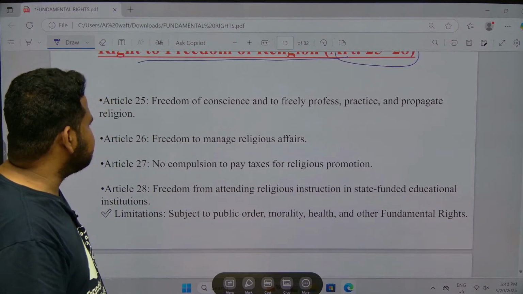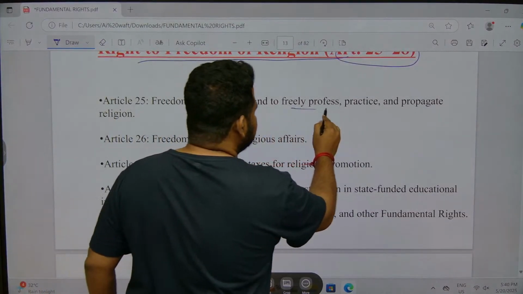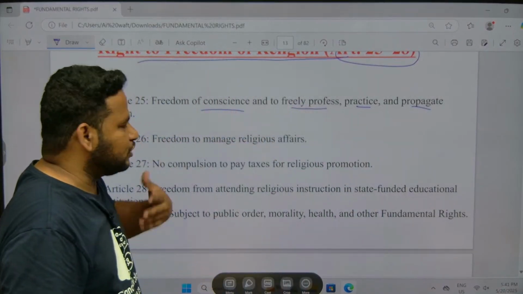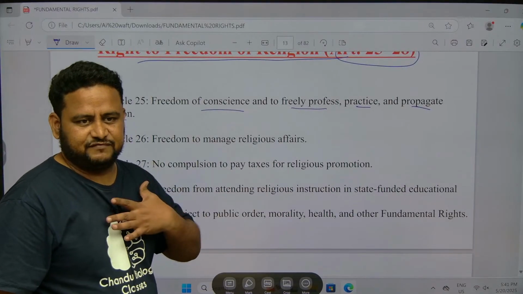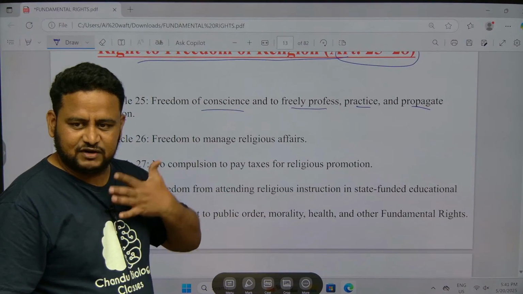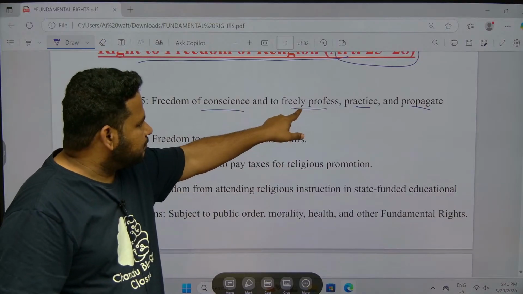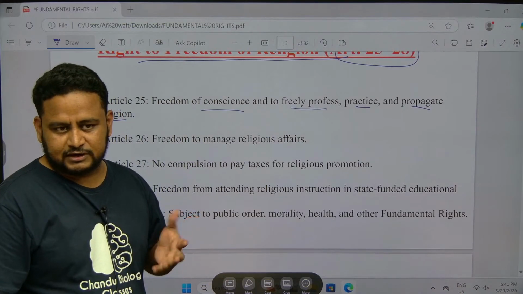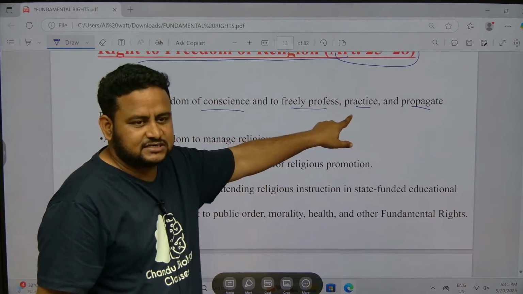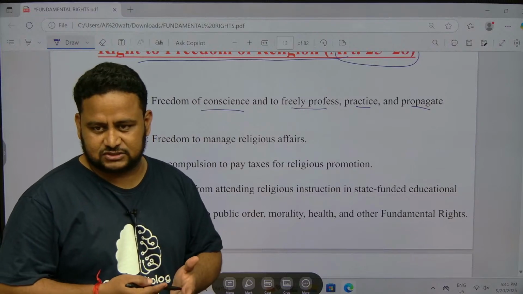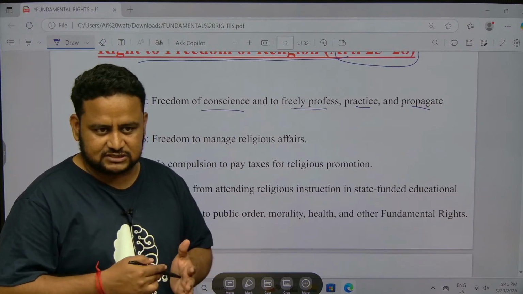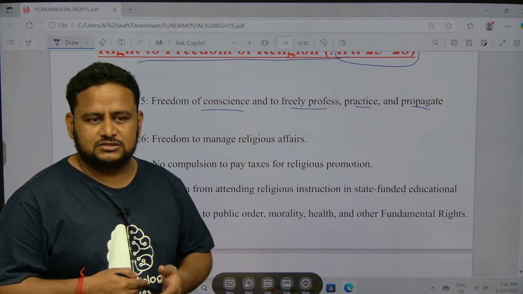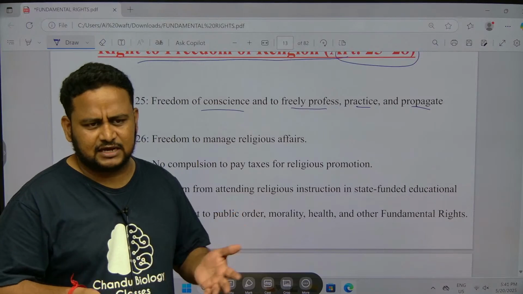So Article 25 says what? Freedom of conscience and freedom to freely profess, practice and propagate religion. That is freedom of conscience. Conscience means what? Our inner feeling. Okay, freedom of conscience, I can feel whatever I want, and also freely profess, practice and propagate. Profess means I can believe in any religion, and also I can practice that religion. Each religion has its own set of practices. People will go to temple, mosque, church or Gurdwara. It is up to them.